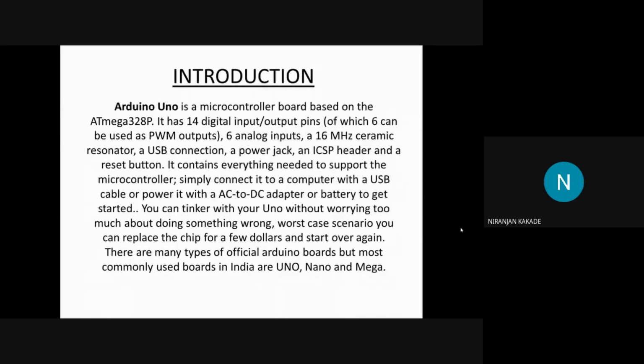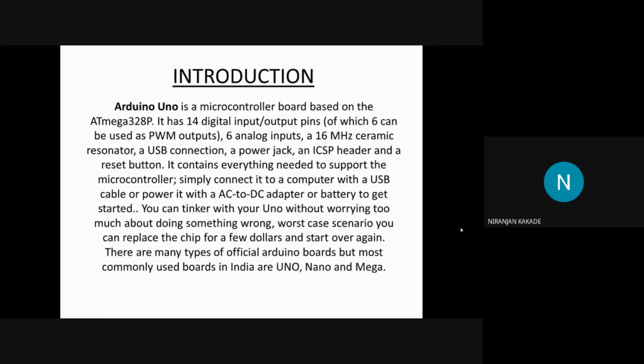It contains everything needed to support the microcontroller. Simply connect it to a computer with a USB cable or power it with an AC to DC adapter or battery to get started. You can easily play with this Uno board without worrying too much about doing something wrong. Worst case scenario, you can easily replace the chip for a few dollars and start over again.